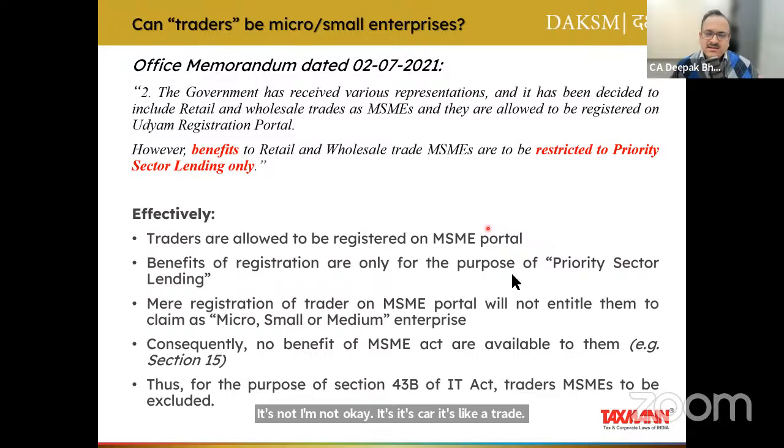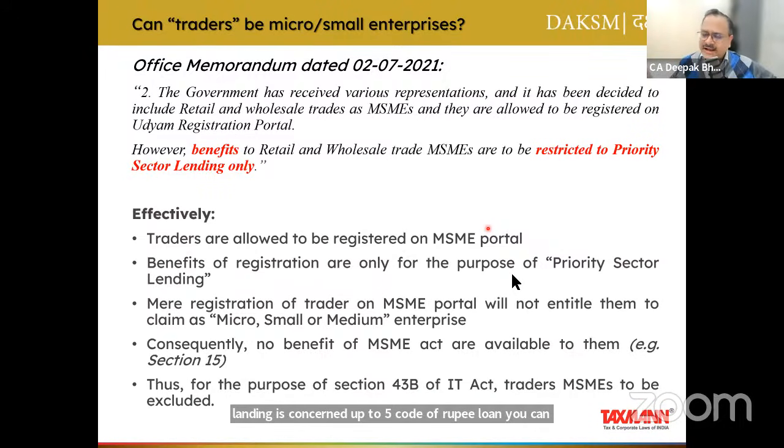You see, since the focus of the government is on MSME, and as per MSME, only manufacturers and service providers are covered. But when it came to MSME lending, priority lending, because right now, as far as priority lending is concerned, up to 5 crore of rupee loan you can take without any collateral. And obviously, there are benefits in terms of interest as well.